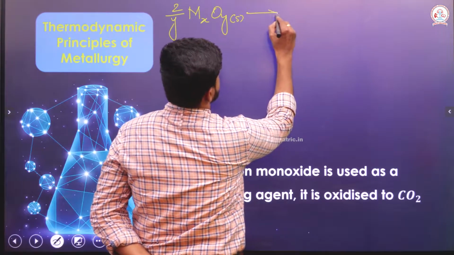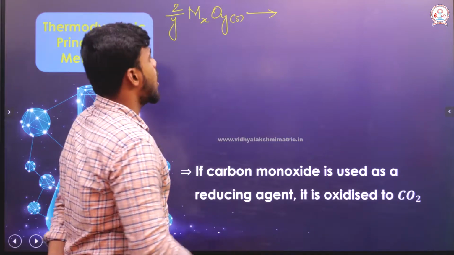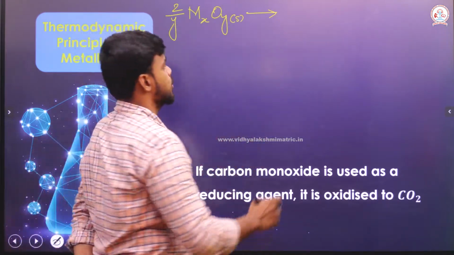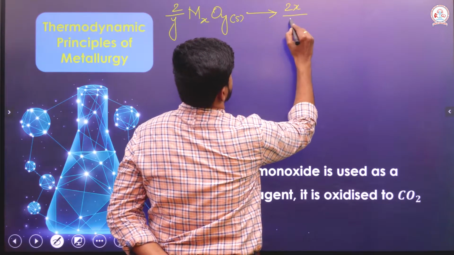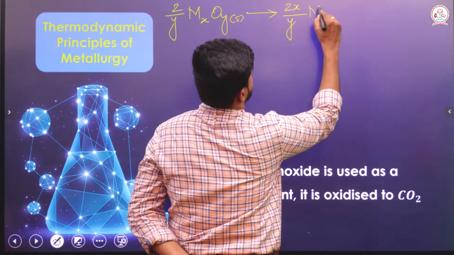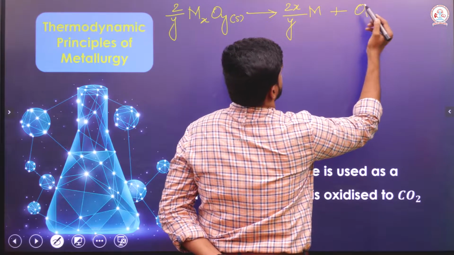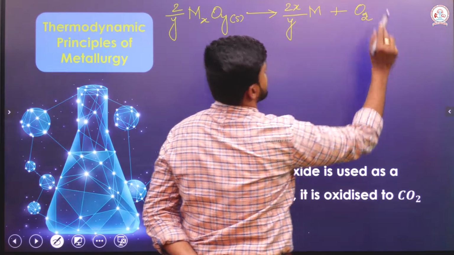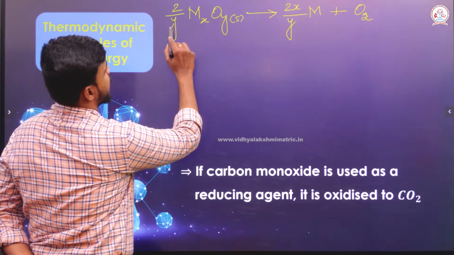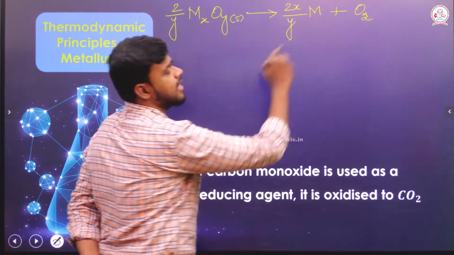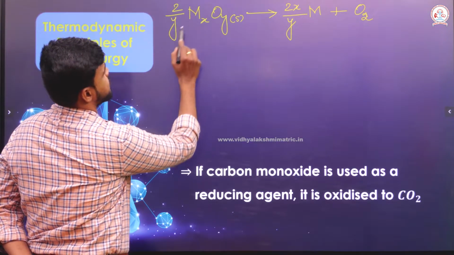If this metal oxide undergoes a process called reduction, oxygen will be completely removed from it, which means I can write 2x/y M and O2 will be removed from it. Because if y goes up, 2y/y will get cancelled and I can write it as O2, and if x goes up, it is 2x/y M.